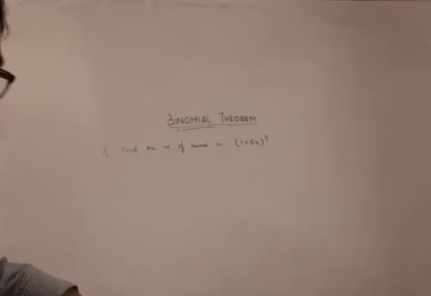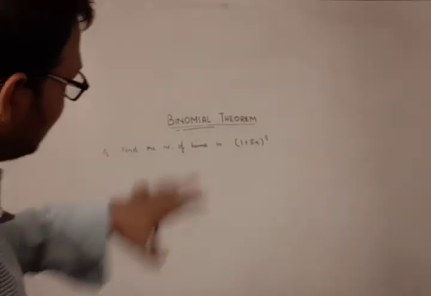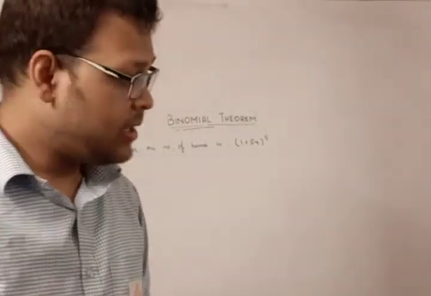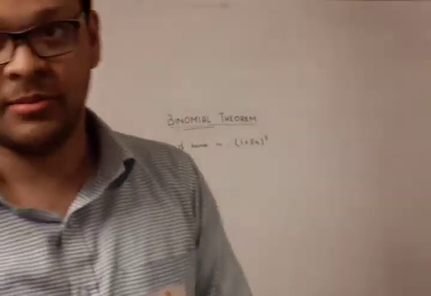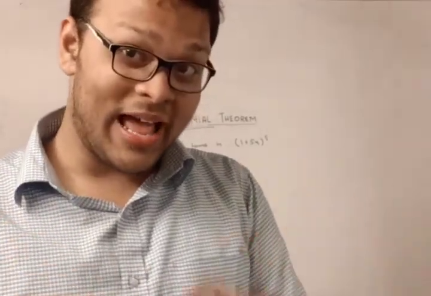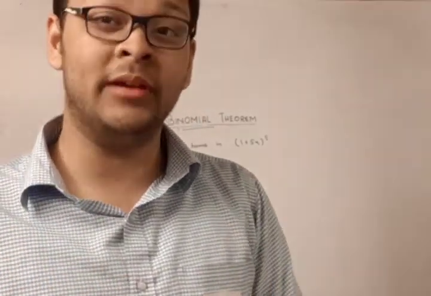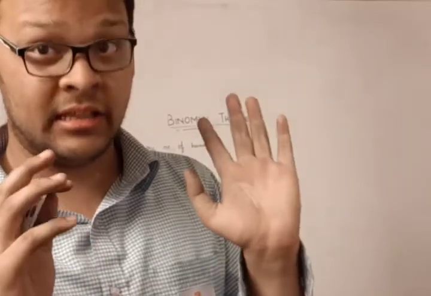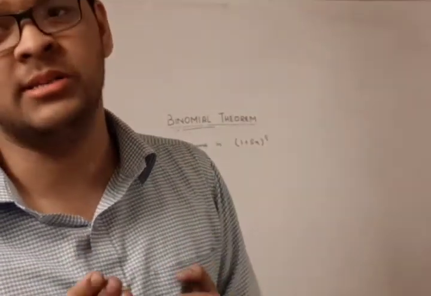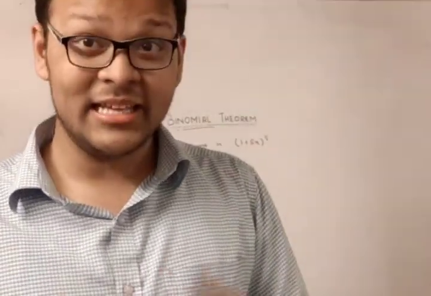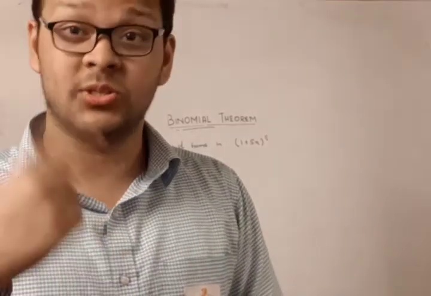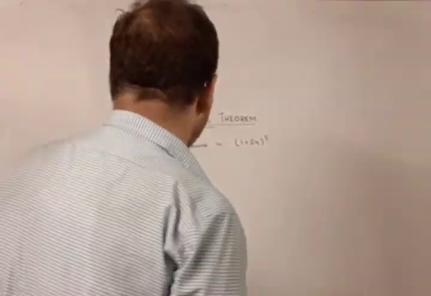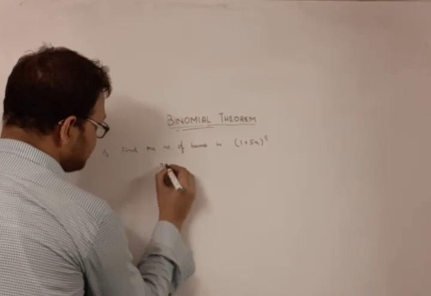So I request the viewers to just pause the video and try this one a bit. But we can solve it very easily, mentally. How? As I have always told, in the binomial theorem or in any binomial powers, if the power is n, then the number of terms is n plus 1. So here the power is n equals 8.